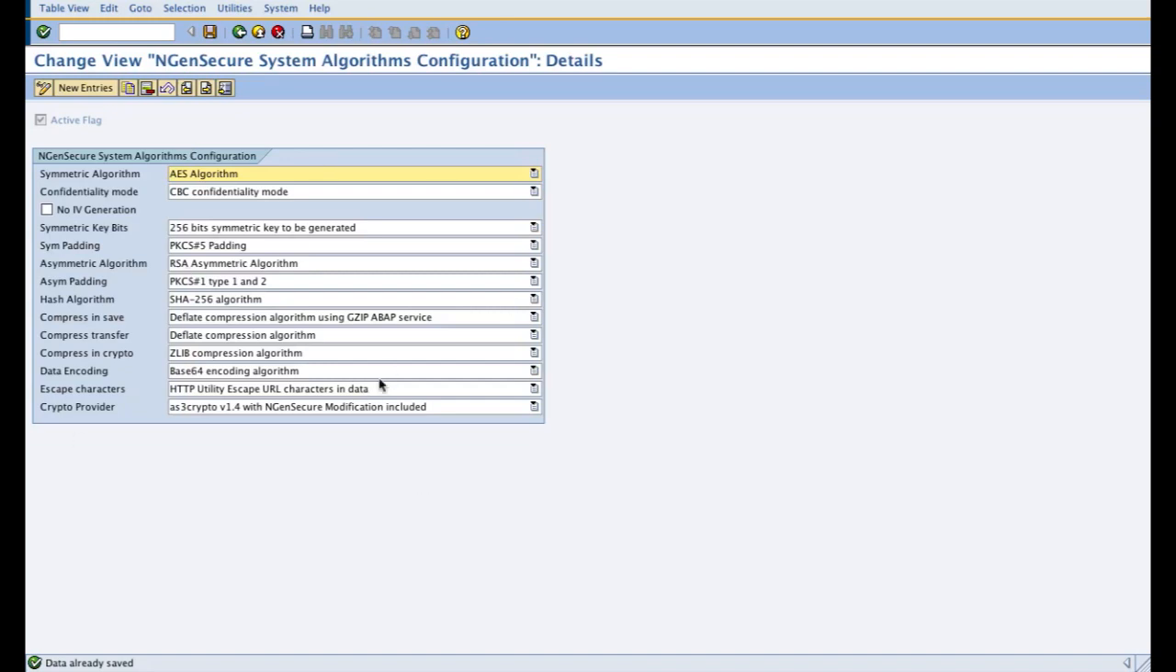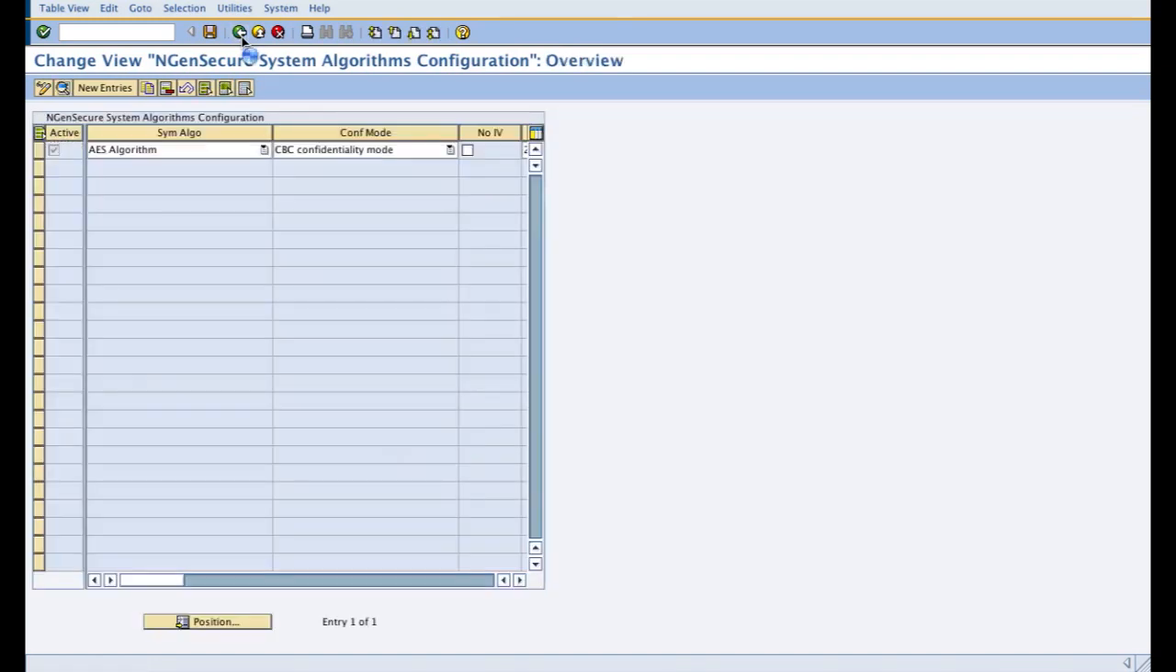Because I have already saved, it says data already saved, and you have to check the active flag to make it an active configuration. So only one active configuration of algorithms can exist in the product at one time. Now going back,